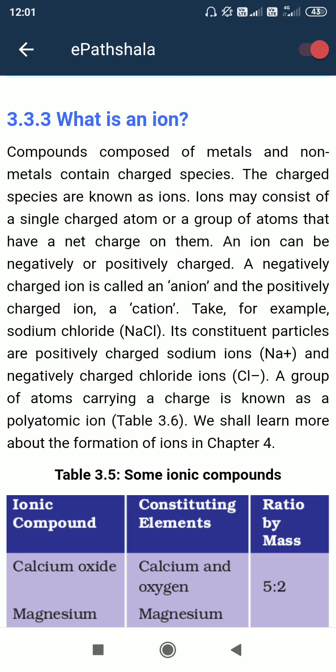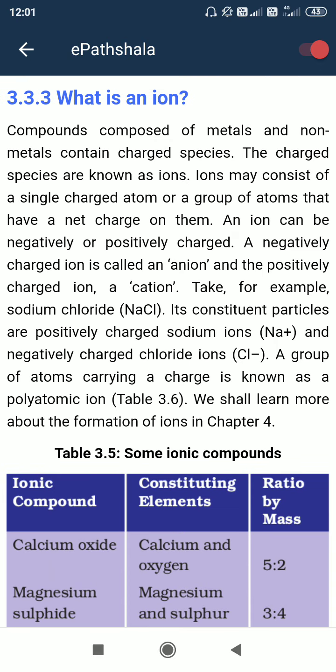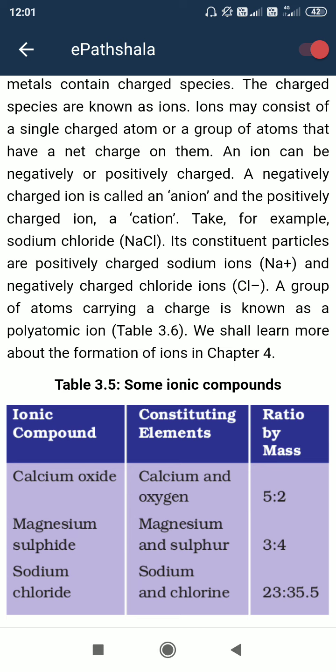But when an electron is released or accepted by an atom, it becomes charged. If an electron is released, it is positively charged because it is lacking an electron. In case of electron acceptance, like chloride ion Cl minus, one electron is accepted, so it is negatively charged. These are called anions, and positively charged ones are called cations.